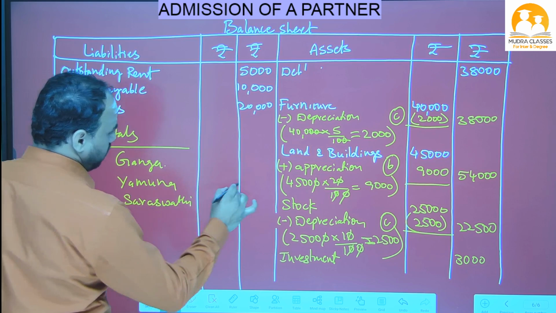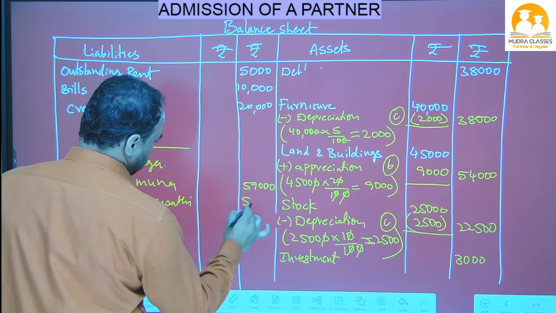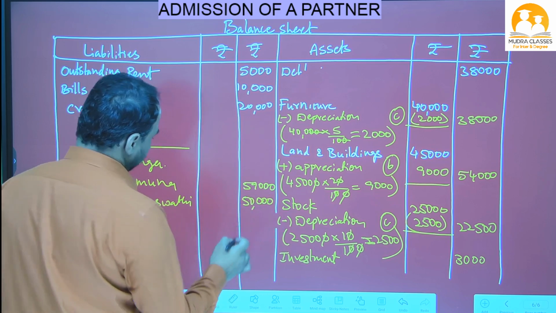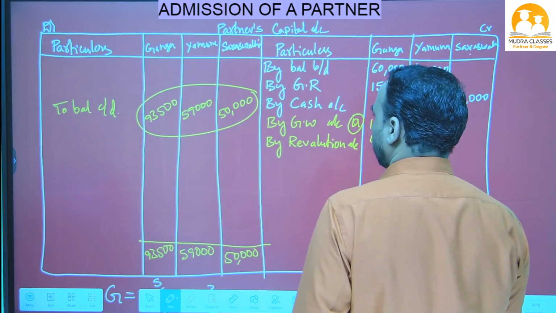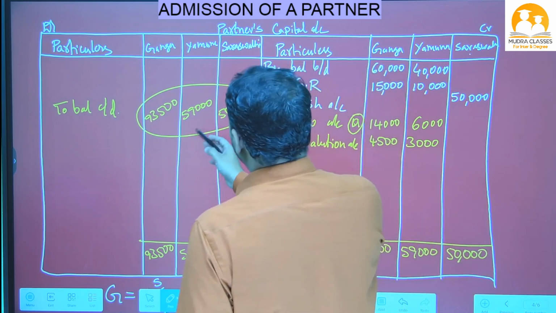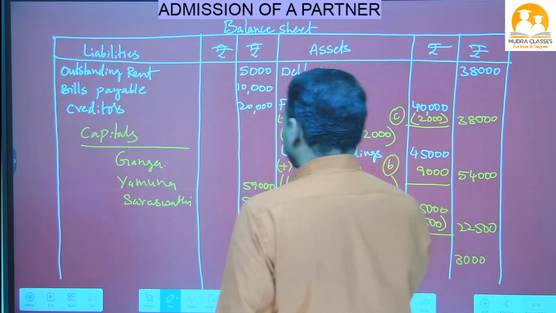Okay, so Yamuna amount is 59,000, and Saraswati is 50,000, I think, and Ganga amount how much? Let's see one time. So 59, 50, 93,500. So Ganga amount is 93,500.